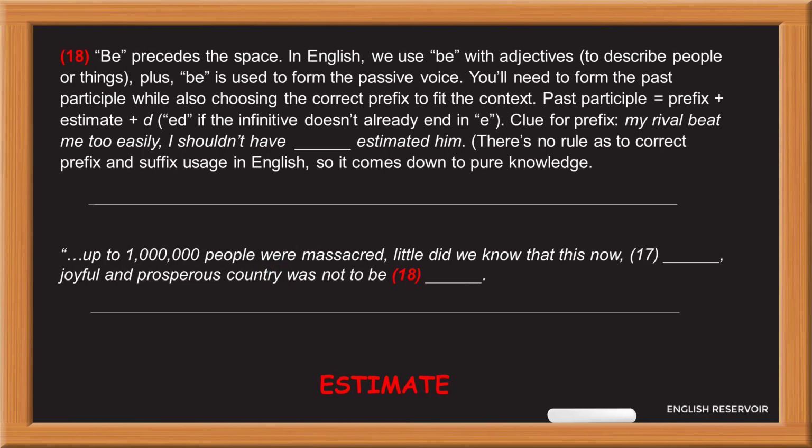18. Be precedes the space. In English, we use be with adjectives to describe people or things. Plus, be is used to form the passive voice. You'll need to form the past participle while also choosing the correct prefix to fit the context. Past participle equals prefix plus estimate plus d, or ed if the infinitive doesn't already end in e.